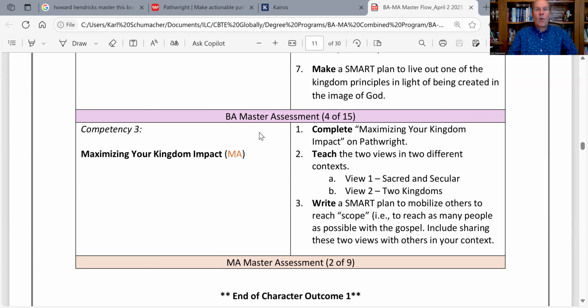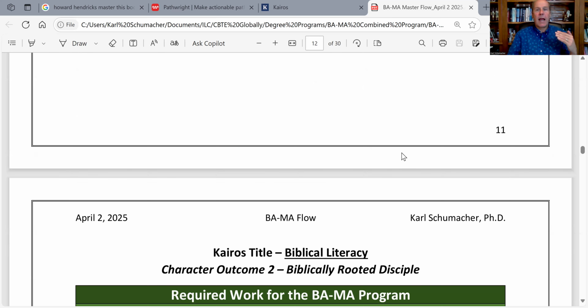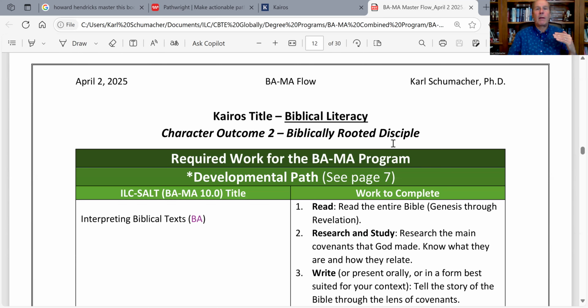And then you're going to do the same for, if we drop down here, you're going to see that the same thing is going to happen for character outcome 2. I'm not going to go through all that at this stage because it wouldn't be helpful. But what I want you to see is that we have tried to pair the BA side with the MA side. After every BA outcome is completed, you immediately do a master assessment. When all the LEs that make up the master's side of the character outcome are complete, you'll do a final master assessment over all those competencies and learning experiences that make up that character outcome.